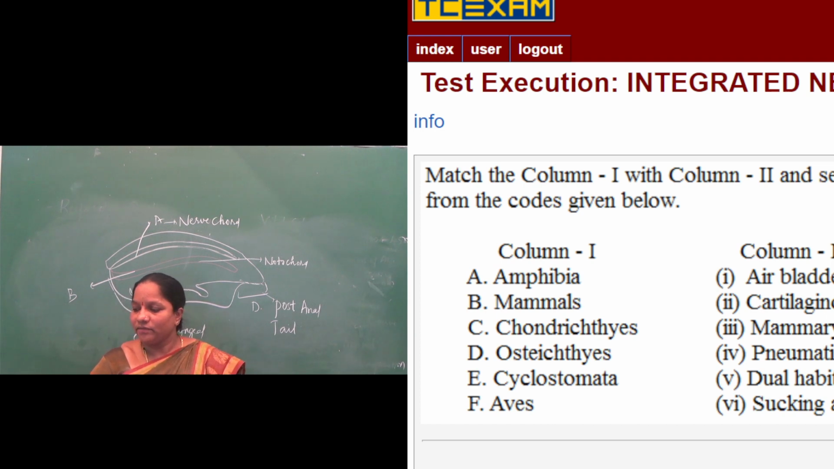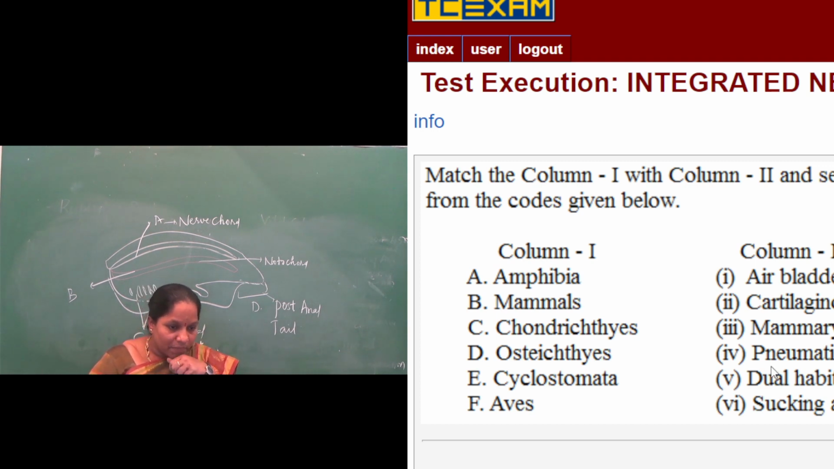We know that amphibians are animals that adapt themselves to both habitats. They can live in land and water. That type of animals are called amphibians. So here the option for amphibia will be dual habitat. Dual habitat means they can adjust to both water and land. Frogs are the best example for amphibians.